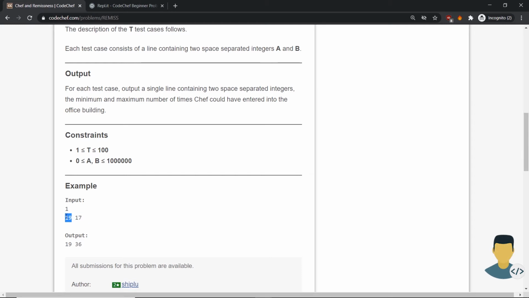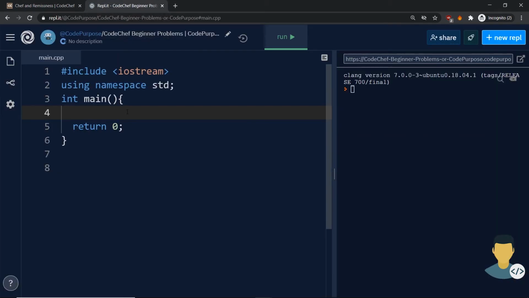So the minimum number would be the maximum of the two, and the maximum number would be the possibility when the chef didn't go to the office when they both were awake, and that would be the sum of both of them, which in this case is 36. So it's an easy exercise.